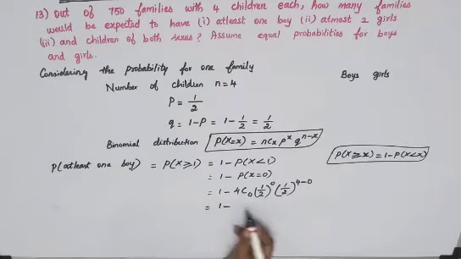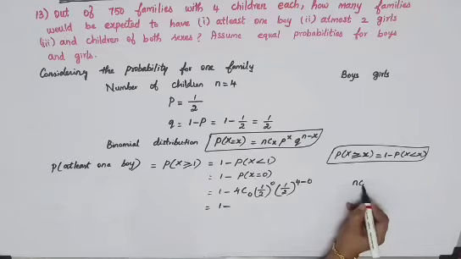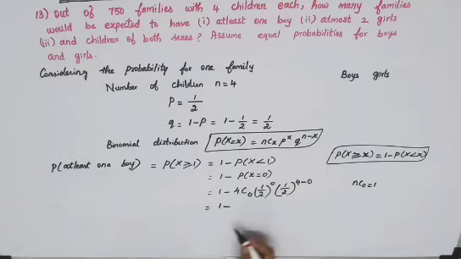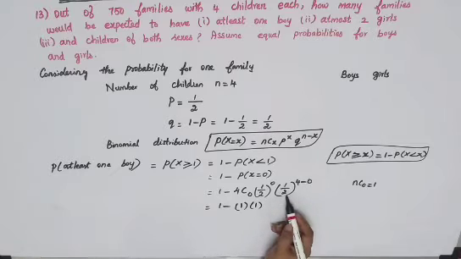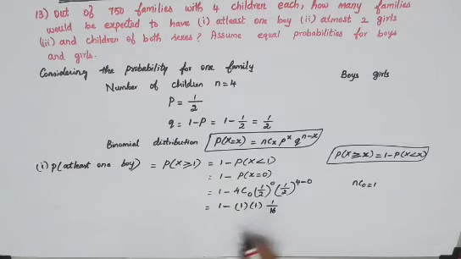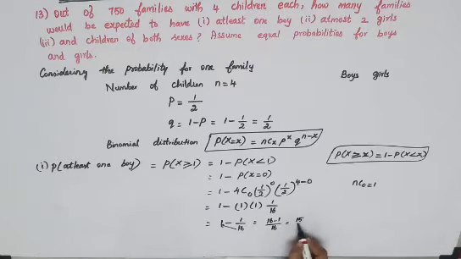This is equal to 1 minus 4C0. nC0 is 1, so 4C0 also becomes 1. Again, 1 by 2 whole power 0: anything to the power 0 becomes 1. And here 1 by 2 the whole power 4, since 4 minus 0 is 4, so 2 power 4 becomes 16. So 1 minus 1 by 16. Taking the LCM, 16 minus 1 by 16, you get 15 by 16.